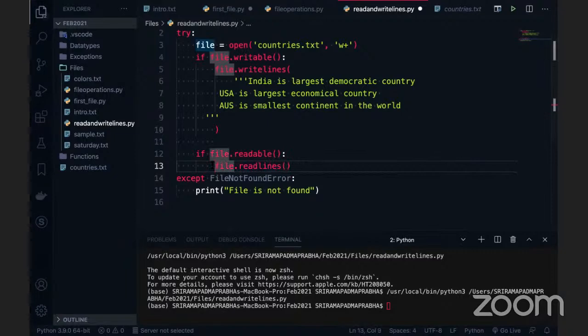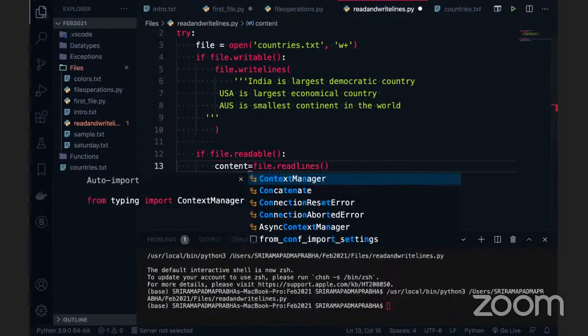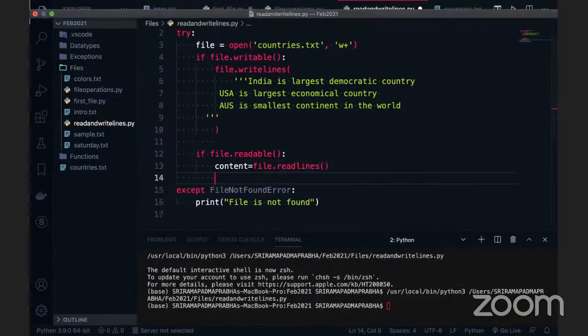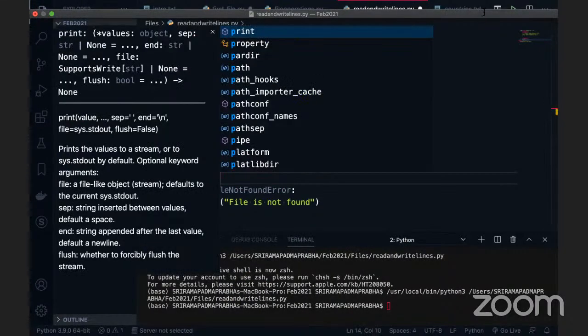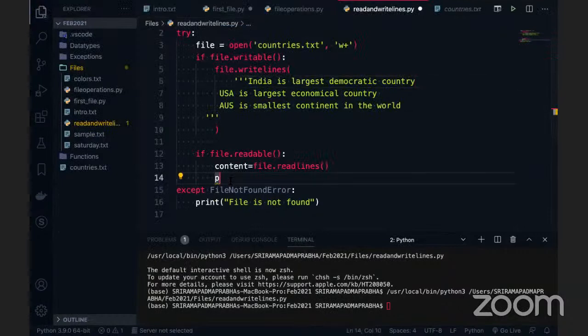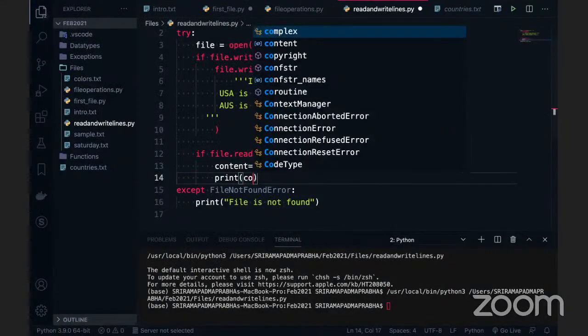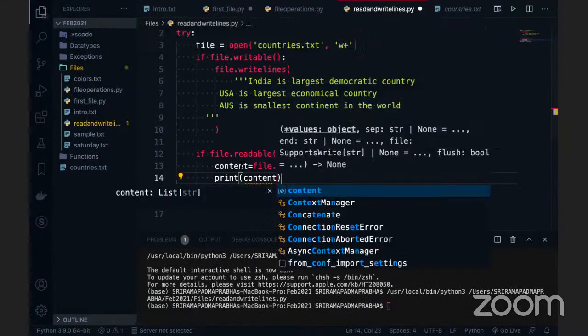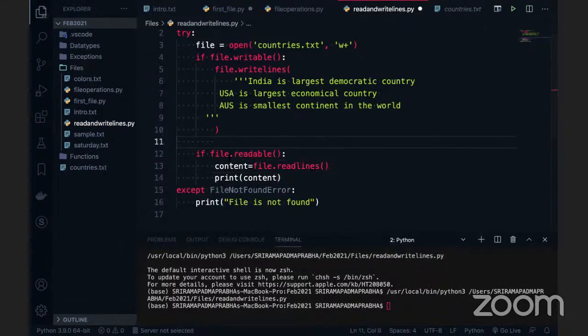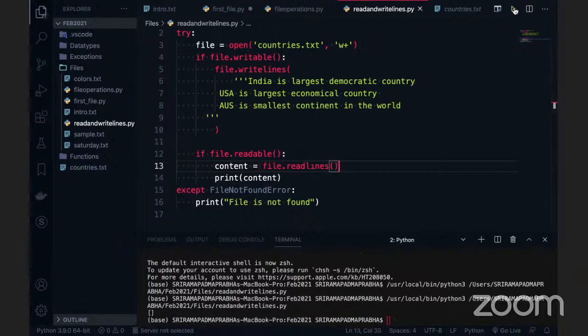When you read the lines, we can say this is nothing but the content, or directly you can use the print statement. So what I'm going to do right now, guys, is use the print of content. If the file dot readable, content is equal to file dot readlines, and print of content. Let me execute this code and see whether we'll get the output or not.